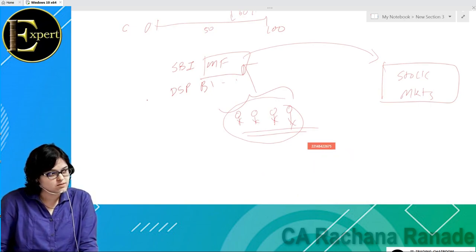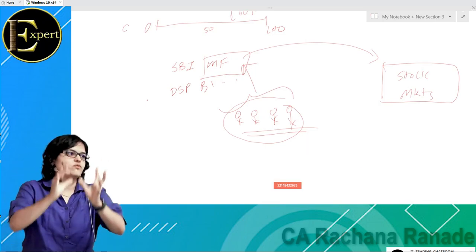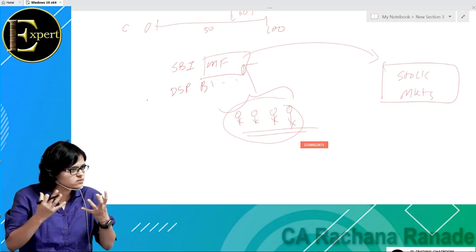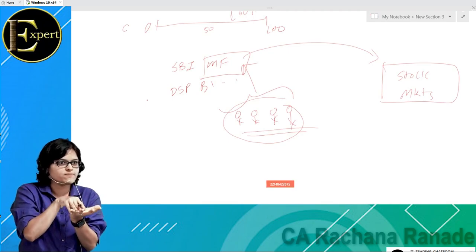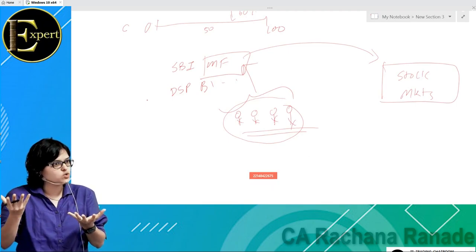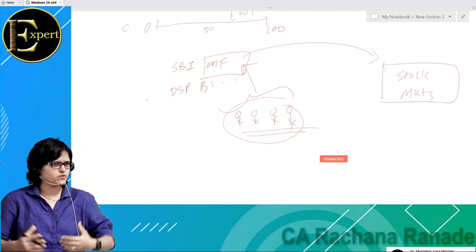Or if I say it's Kotak mutual fund. Okay, Bank of Baroda mutual fund. There are so many banks who have their own mutual funds also. So it's an organization basically which starts a mutual fund. See, mutual fund is actually a pool of funds coming together and then they decide where to invest, when to invest. Okay, so please understand this.